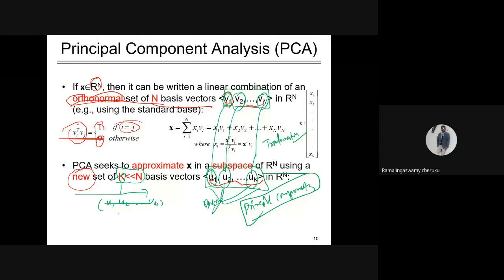So there is a point X. The actual X is transformed to X bar, the reconstruction of X in this new dimension.